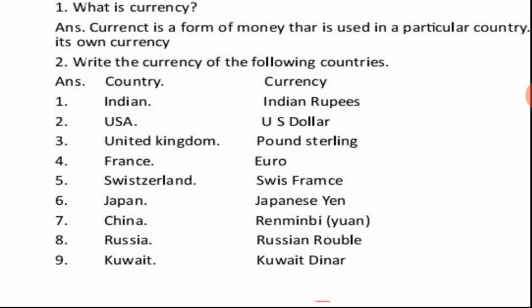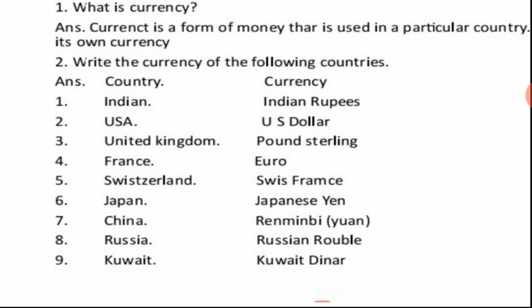I repeat the answer. Here some words are missing, so you have to write carefully. Correct the spelling of currency. C-U-R-R-E-N-C-Y. Currency is a form of money that is used in a particular country. The next line you have tried. Each country has its own currency.